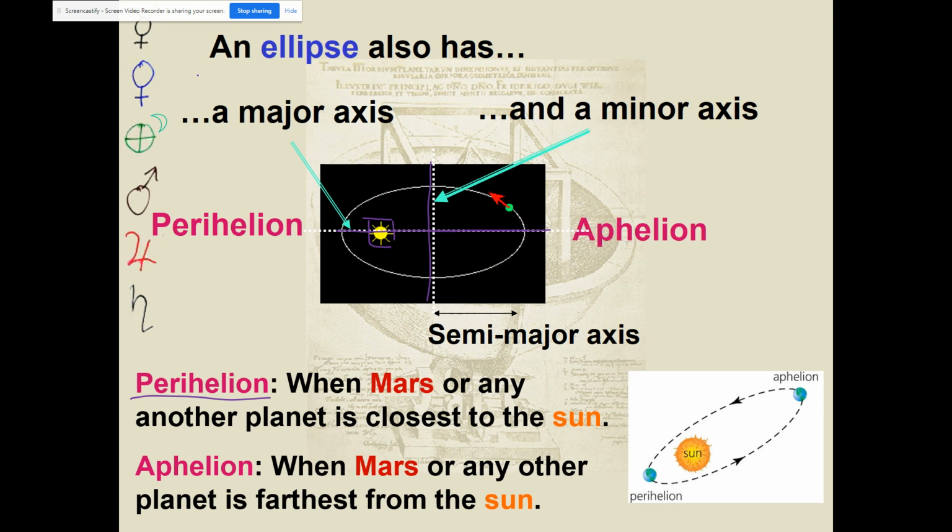And every orbit, because every orbit's an ellipse, will have a point at which the object is at perihelion or aphelion.